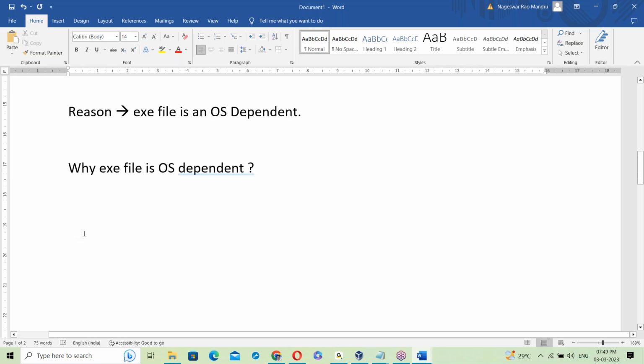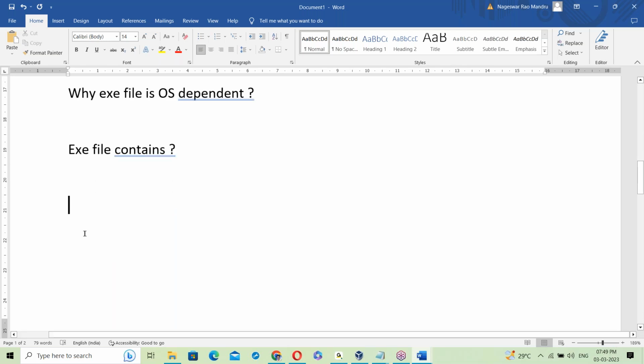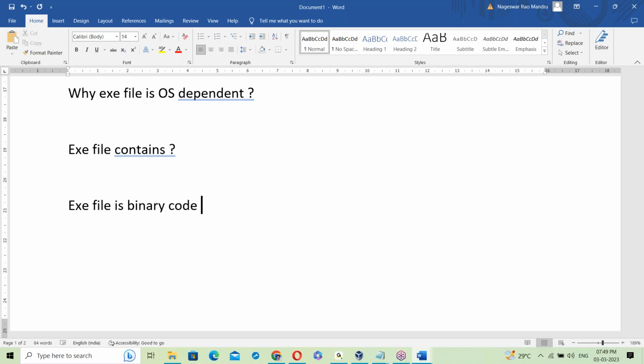Just to answer this, you must have exe file knowledge here. What is an exe file? So what does an exe file contain? See, actually here an exe file is a binary code file.